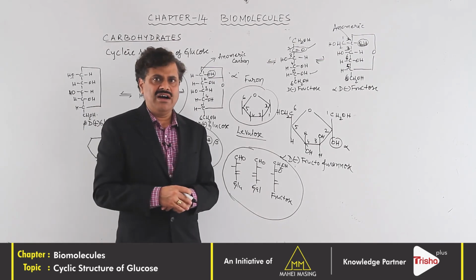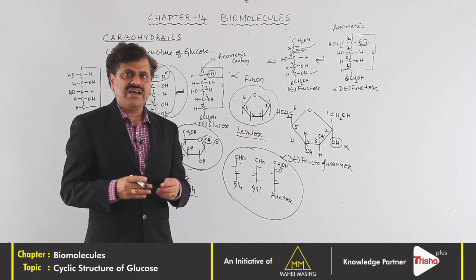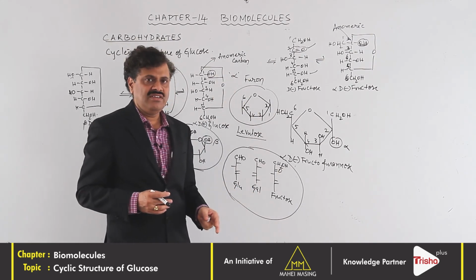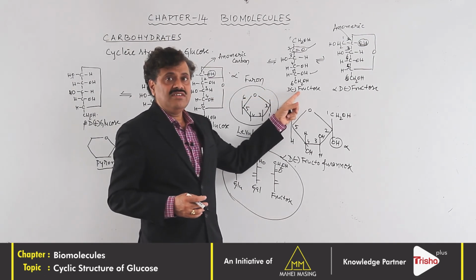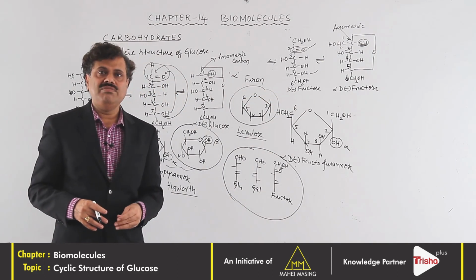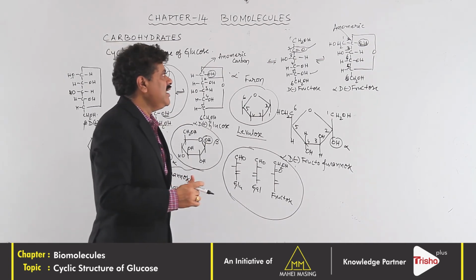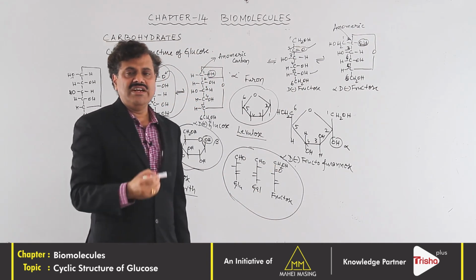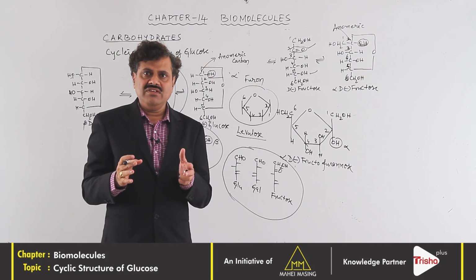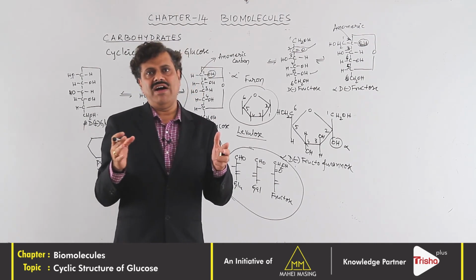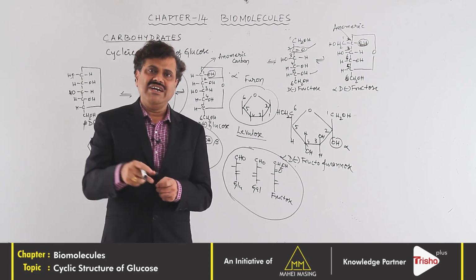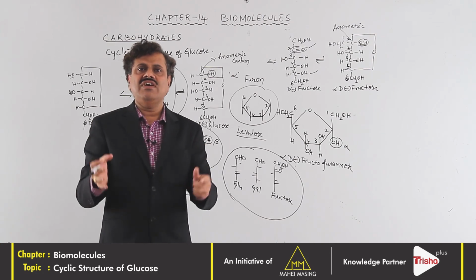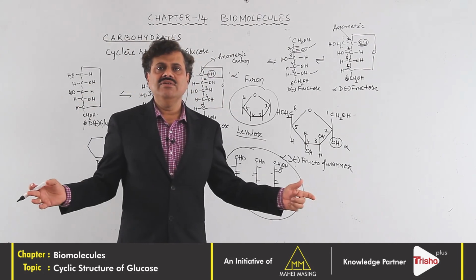So, among the monosaccharides, even galactose can be written using these structures. Of course, the fructose structure can also be given in the form of a pyranose ring structure. The only thing is that the second carbon atom and the sixth carbon atom combine and form the ring structure. Fructose, when it is free, is capable of acting as a reducing sugar, but when it combines with glucose to form sucrose, the sucrose as such becomes non-reducing in nature.